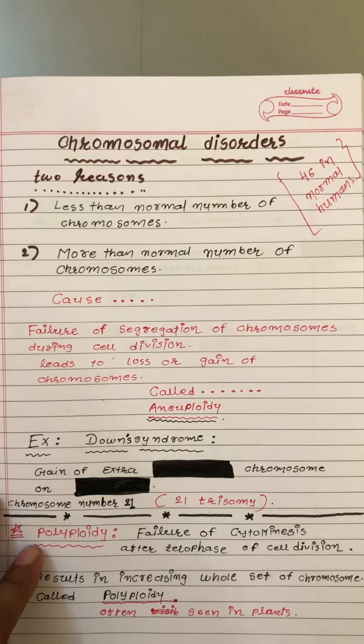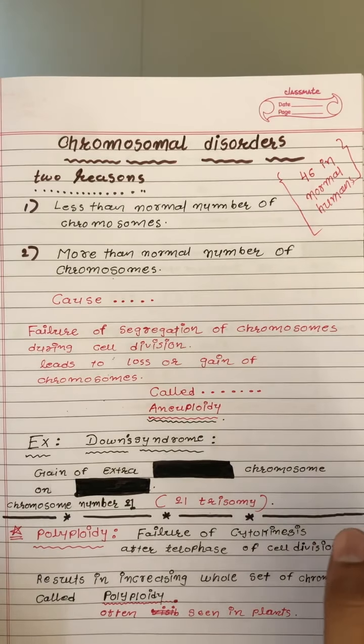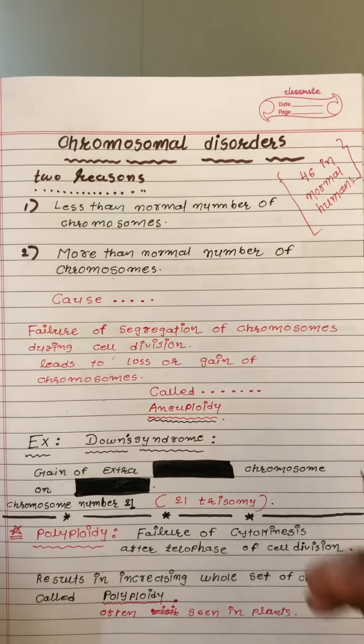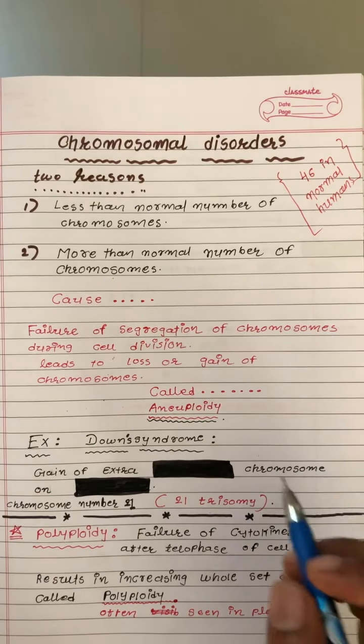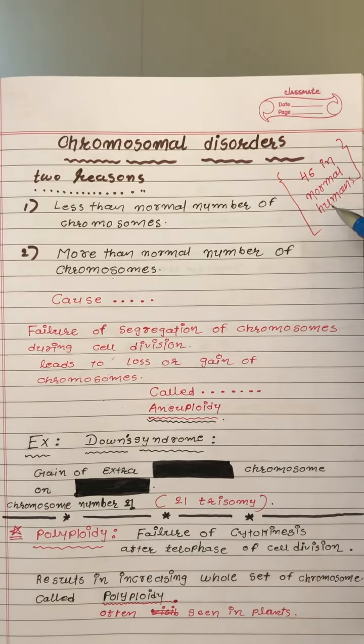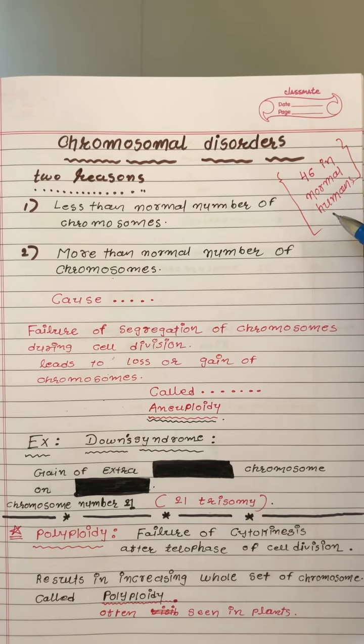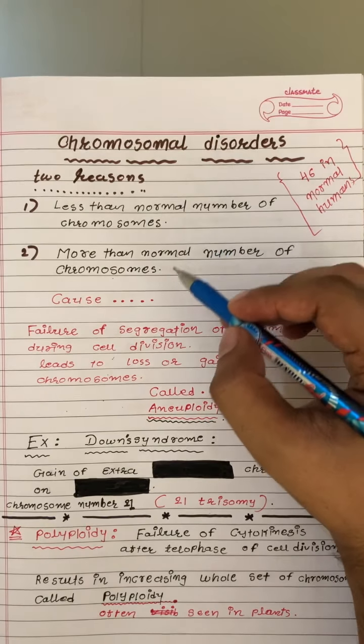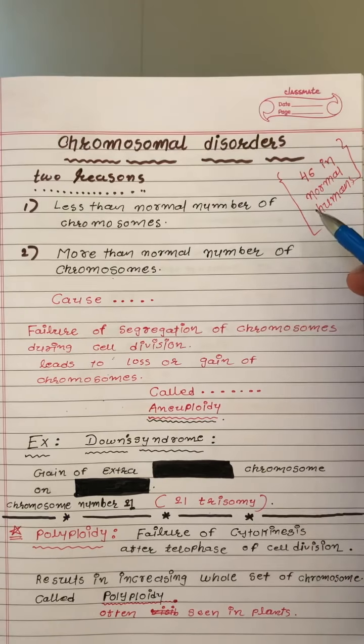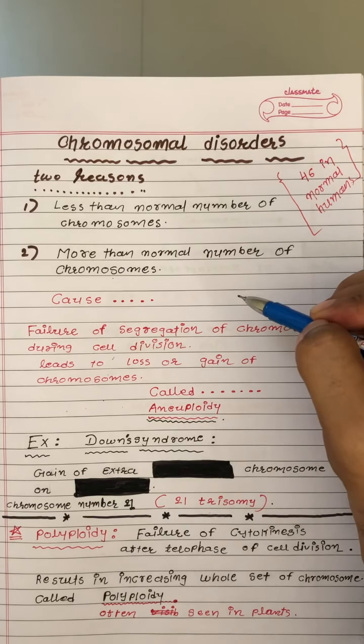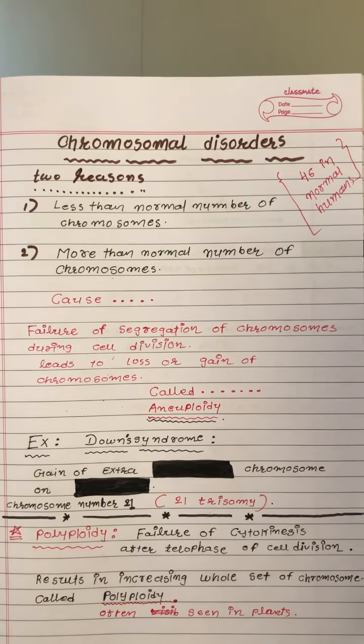Now we will look into the chromosomal disorders. Until now, all the disorders we saw were genetic disorders, which were caused by single gene mutation. These disorders are dependent on chromosome number. For example, in a normal human being we have 46 chromosomes in total, 23 pairs. Now, less than 46 or more than 46, due to some reason, it may create some problem in the human body.